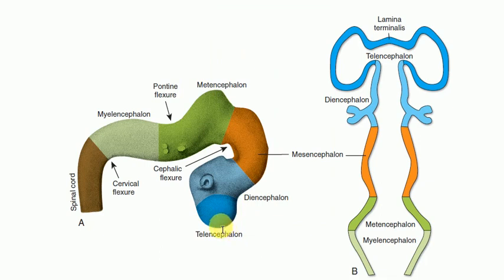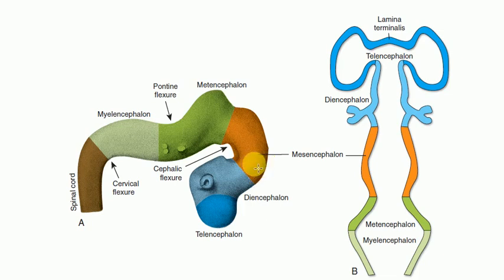And you can see in this figure that the three primary brain vesicles have divided into five secondary vesicles, and the forebrain has divided into two parts. The forebrain is known as the prosencephalon and divides into the telencephalon and the diencephalon. The telencephalon gives rise to the cerebral hemispheres, as you can see, and the diencephalon will give rise to the thalamus.